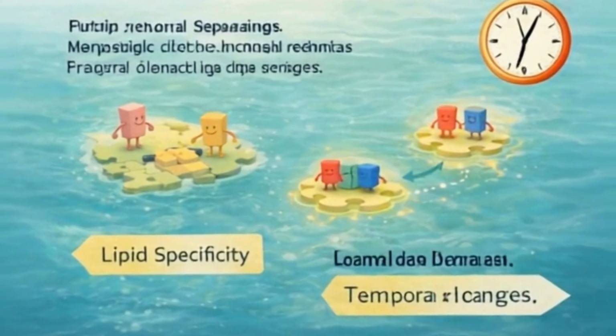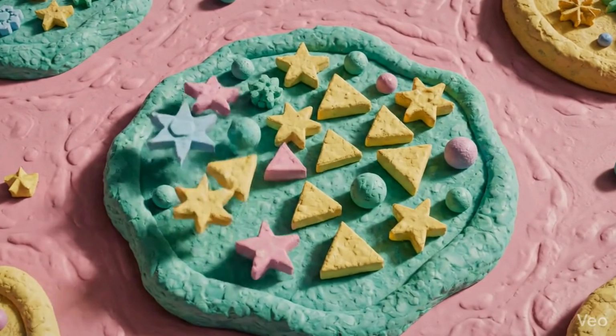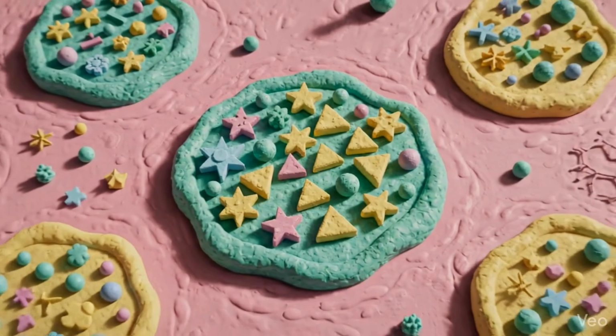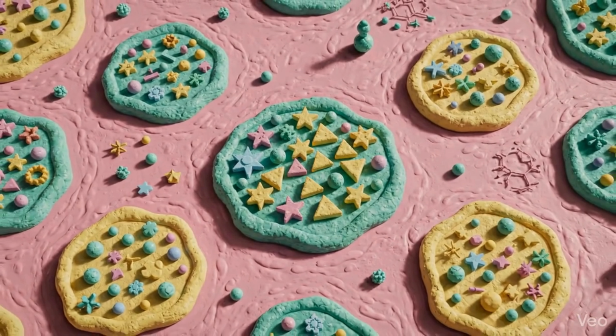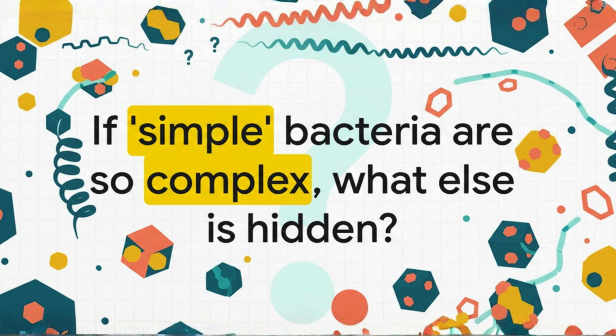Overall, the discovery of functional membrane microdomains fundamentally revises our perception of bacterial membranes from simple bilayers to dynamic, heterogeneous factories. However, as it is an emerging field, several outstanding questions still remain for future research. First, what are the precise molecular mechanisms that govern lipid specificity and the initial formation of these domains? Second, how do these domains change temporally during different stages of the bacterial life cycle, or under environmental stress?